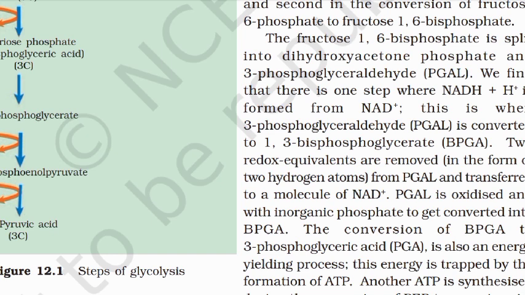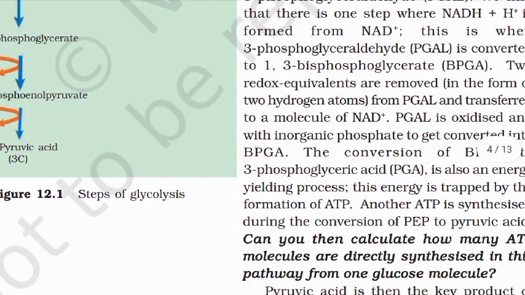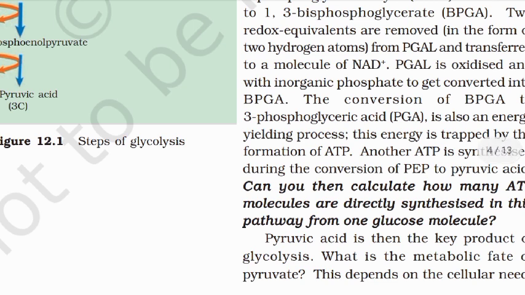This is when 3-phosphoglyceraldehyde is converted to 1,3-bisphosphoglycerate. Two redox equivalents are removed from PGAL and transferred to a molecule of NAD+. PGAL is oxidized with inorganic phosphate to get converted into BPGA.